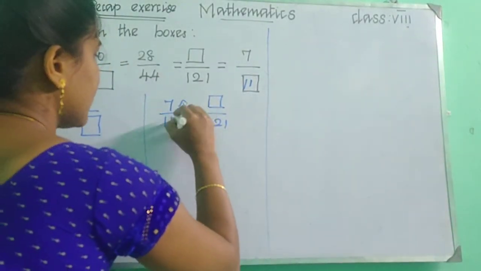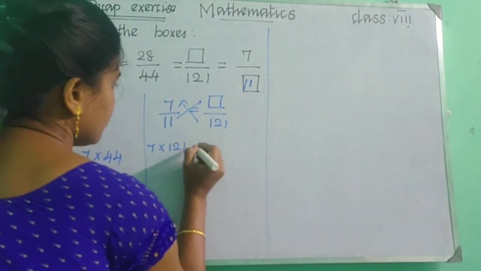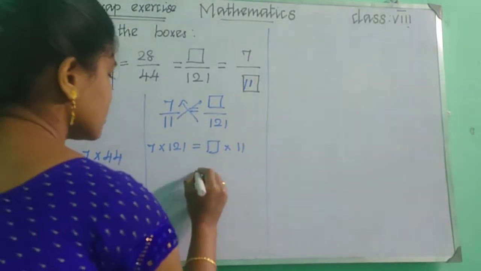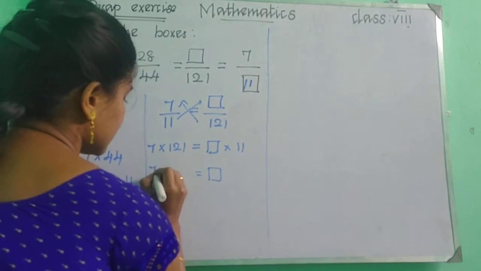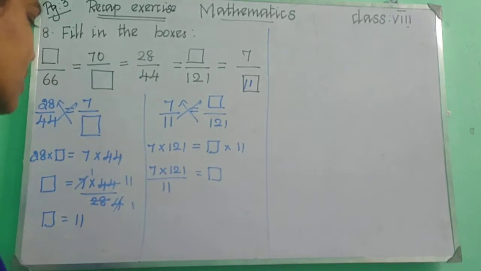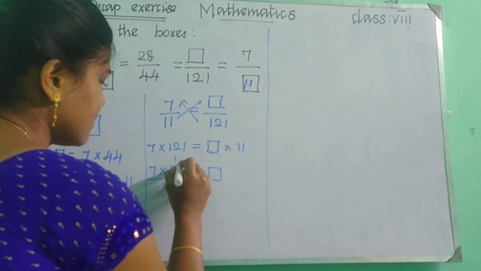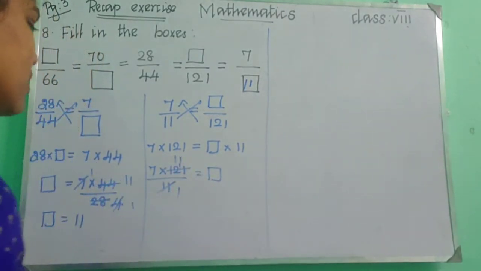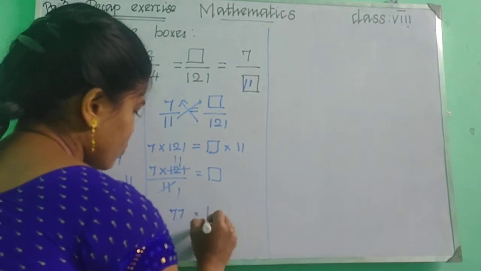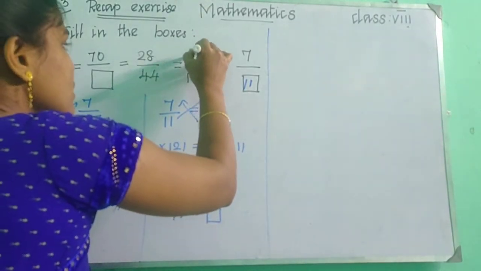So again cross multiply. So 7 into 121 equal to box into 11. Keep the box on one side, so 7 into 121 upon 11. We can do it very easily by using the 11 table, right? 11 1s are 11, 11 1s are 11 and remaining 1. So again 11 1s are 11. So 11 into 7, the answer is 77. So box equal to 77. So here we got 77.